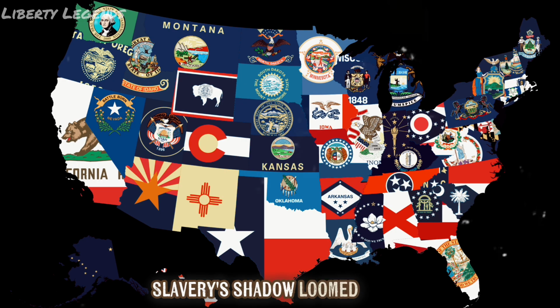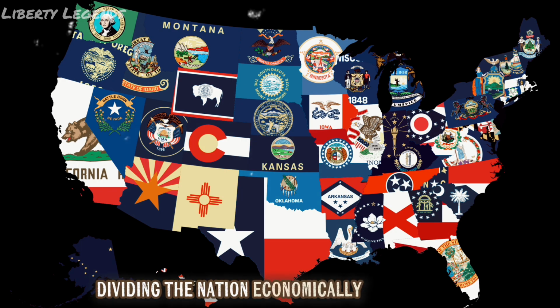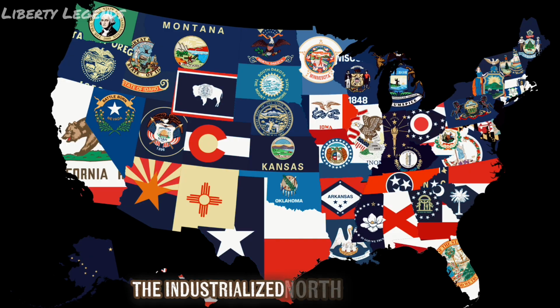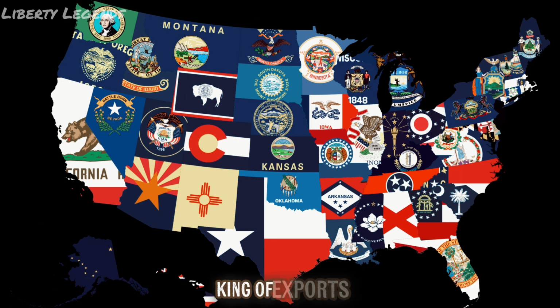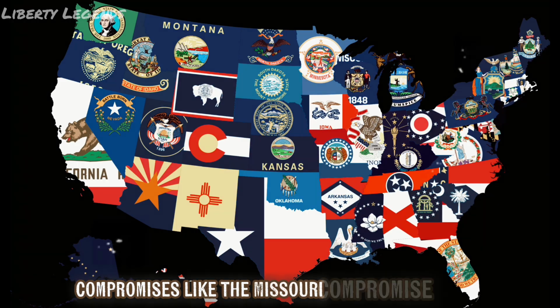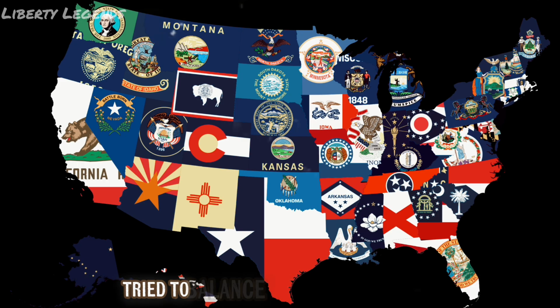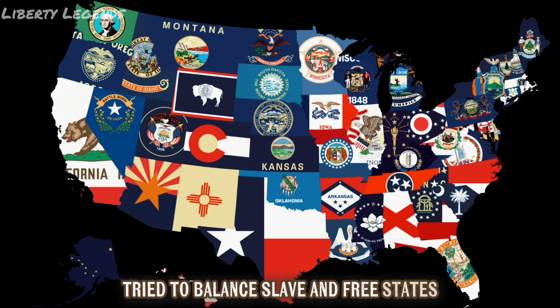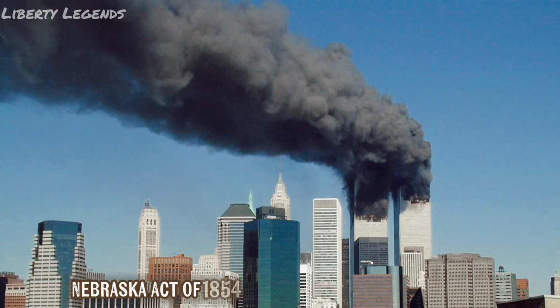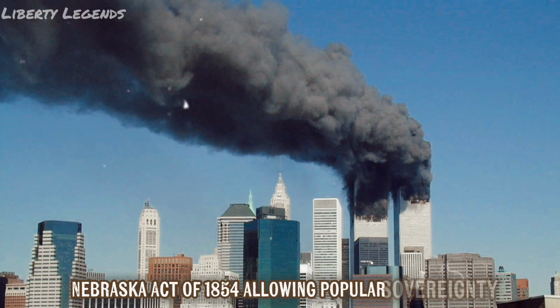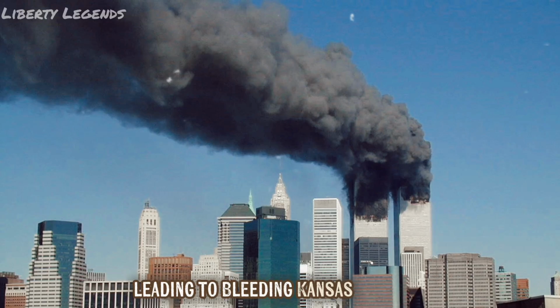Slavery's shadow loomed large, dividing the nation economically and morally. The industrialized North opposed it, while the agrarian South depended on it for cotton, king of exports. Compromises like the Missouri Compromise of 1820 tried to balance slave and free states, but tensions boiled over with the Kansas-Nebraska Act of 1854 allowing popular sovereignty, leading to Bleeding Kansas violence.